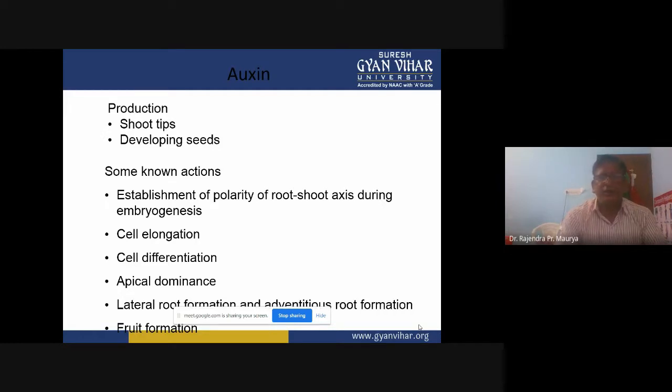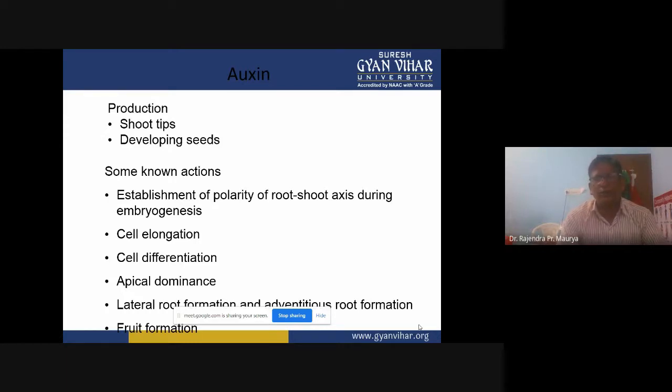Indole acetic acid is the natural auxin hormone that is naturally synthesized in the shoot tips. So we can say the synthesis site is the shoot tips.